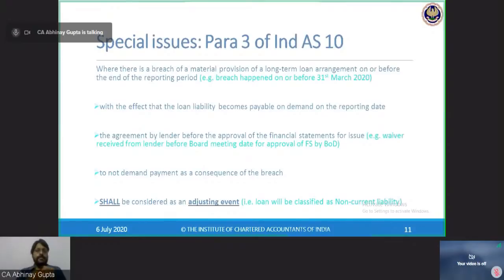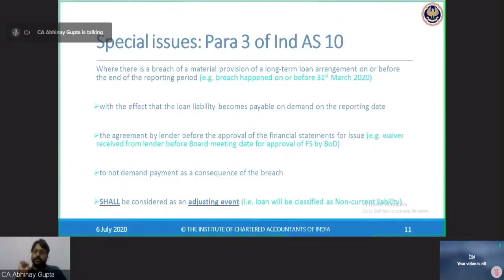Now there are some special issues. Para 3 of Ind AS 10 says, whenever there is a breach of a material provision of a long-term loan arrangement on or before the end of